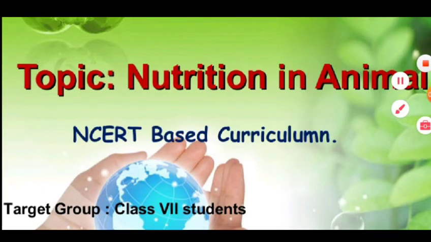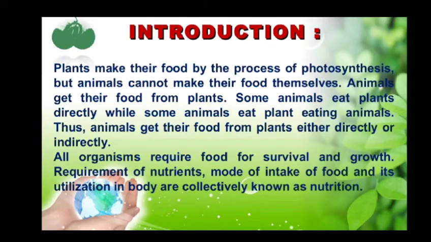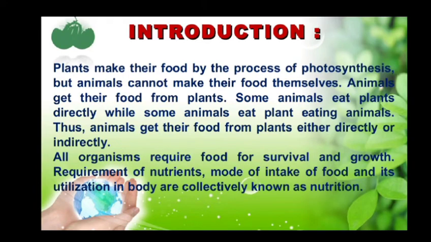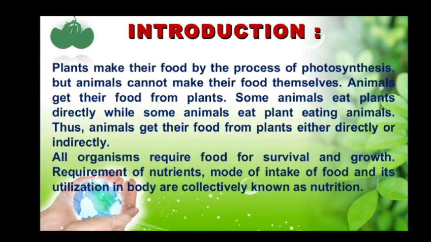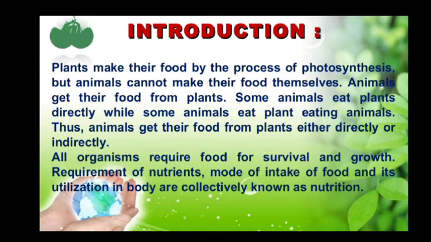So, let's start with the topic, nutrition in animals. Moving to the introductory part, we are all aware that plants make their food by the process of photosynthesis. But animals cannot make their food themselves. So, from where do animals get their food? They get their food from the plants. Since animals cannot prepare their own food, they depend on food prepared by plants, and hence they are heterotrophs and show the heterotrophic mode of nutrition.